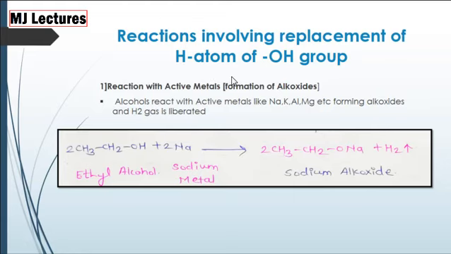Now reaction with active metals, that is formation of alkoxide. When ethyl alcohol is treated with sodium metal, in case of sodium metal, we can also use potassium, aluminium or magnesium metals. We get sodium alkoxide. That is, in this reaction, the hydrogen atom of the alcohol is replaced by the sodium metal. As given in the heading, reactions involving replacement of H atom of the OH group. Only the H atom is replaced in this reaction.